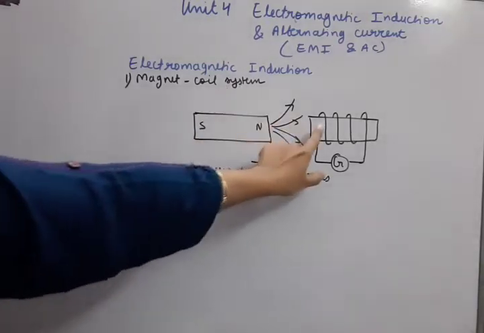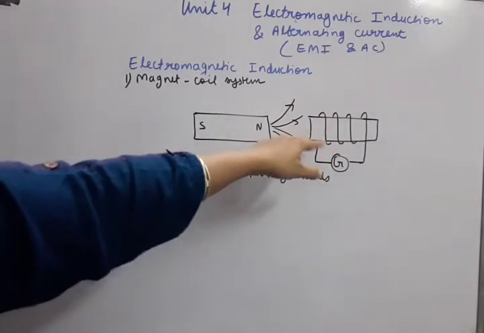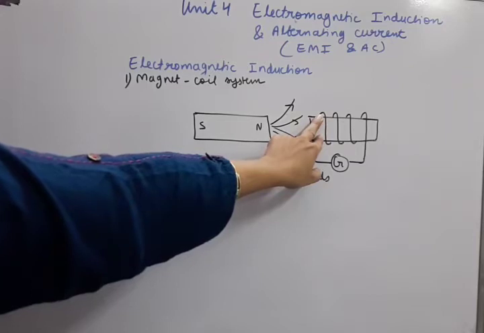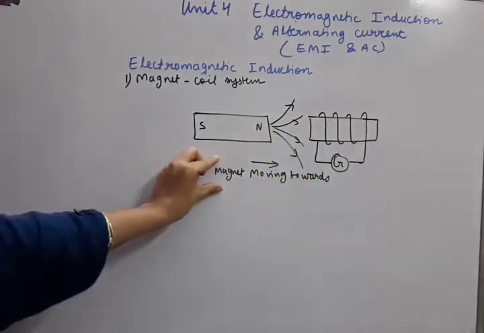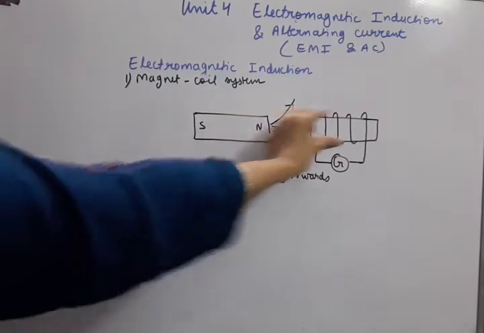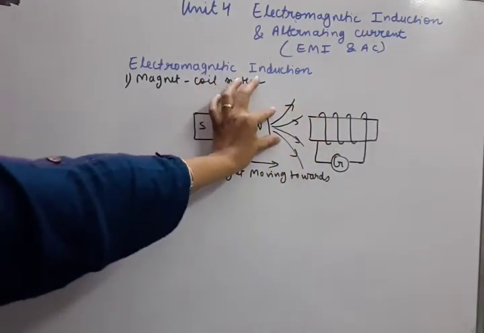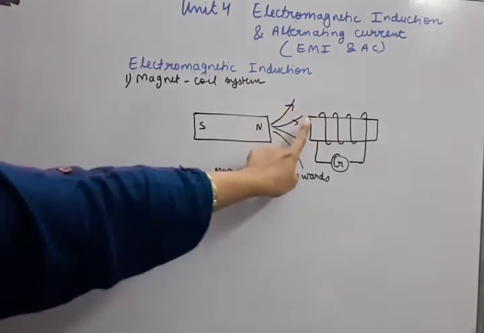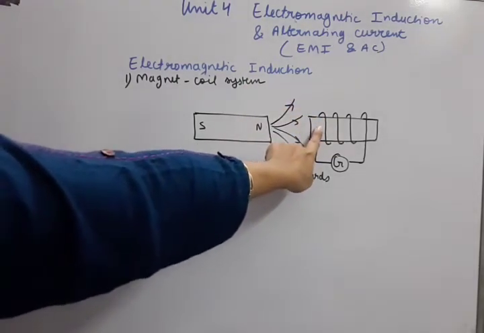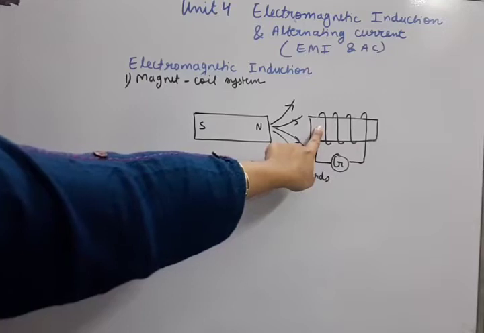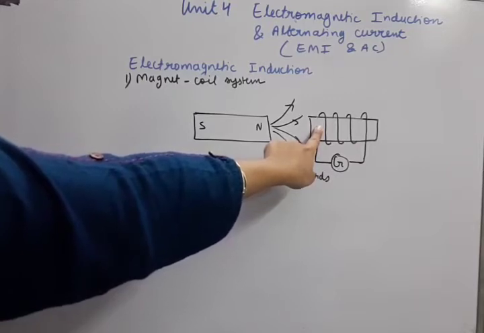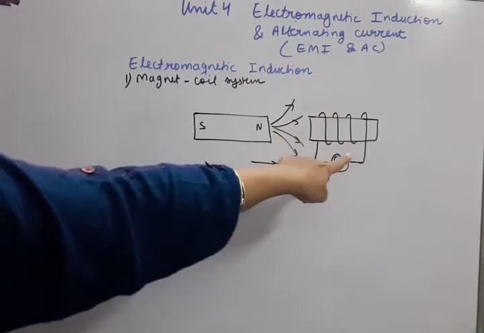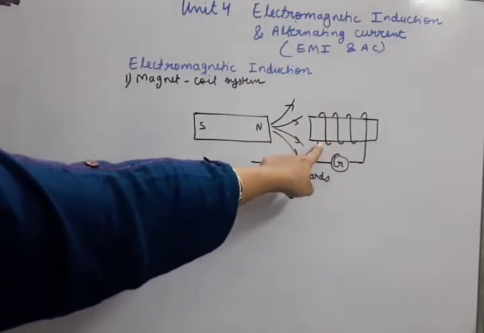Now suppose in this coil, in its cross section, initially two field lines are entering. As soon as I move this magnet towards the coil, obviously more magnetic field lines will enter the coil. So if initially two field lines were crossing this coil, now maybe four field lines are crossing it. That means through this coil the magnetic flux has changed.